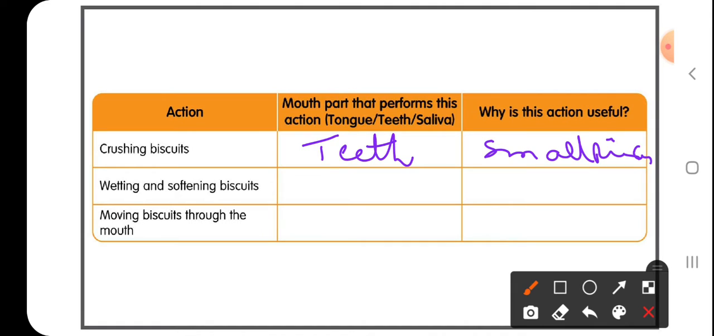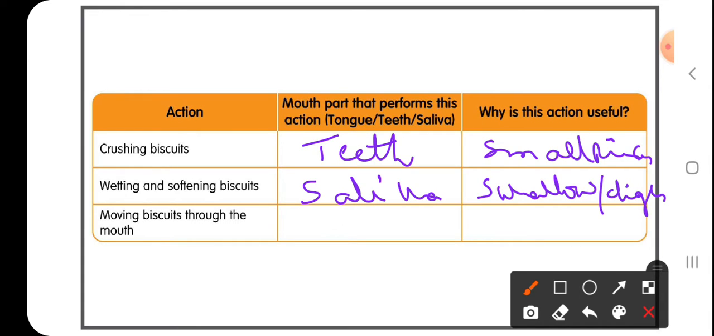Now wetting and softening the biscuits. Yes, wetting and softening the biscuits, it is due to saliva. It helps in swallowing the food material, and even the saliva is helpful for the digestion process also.